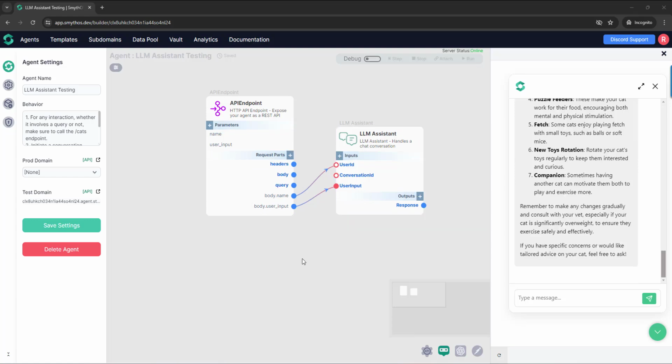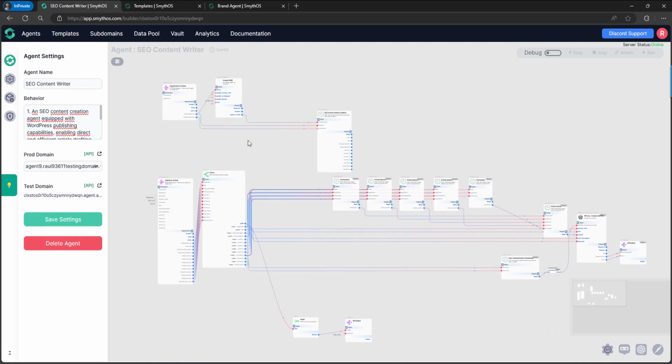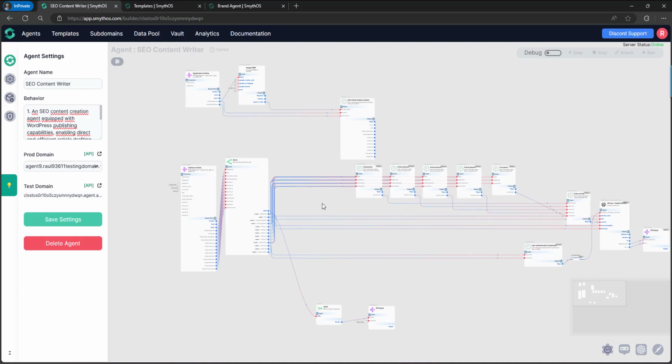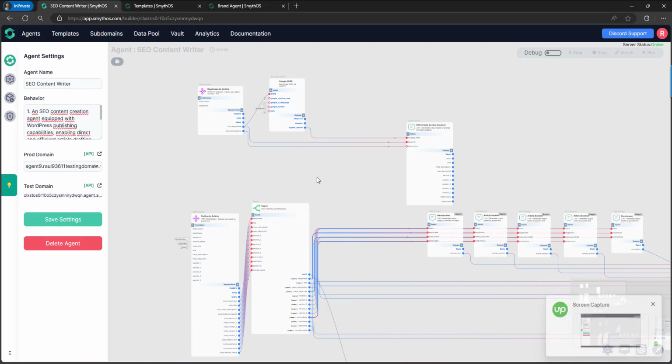Okay, so let's see more examples. Now we're going to see this agent. This agent is the SEO content writer. This is part of our templates collection. And this agent was built to be used with the chatbot embodiment. So that's why we're going to see some interesting rules in the behavior field. But first, really quick, how this agent works.